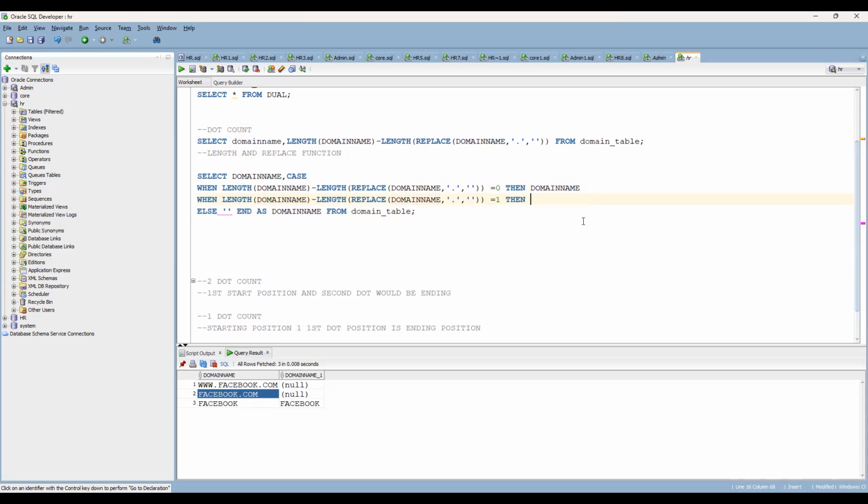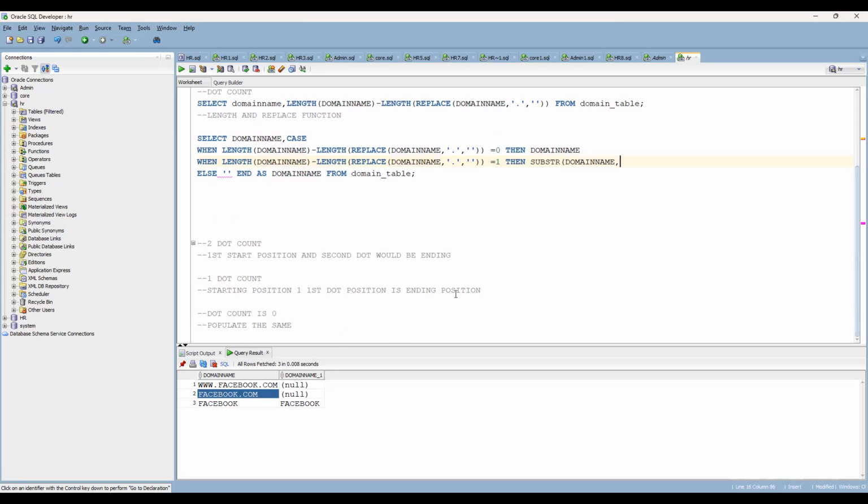Here you have to use the substring function. Here you can see, in substring, the domain name, from where to where you want to fetch. In this case, for the domain name, you have a single dot, which means, as I have already mentioned, if it is a single dot, the starting portion will be 1 and the ending portion will come from where the first dot is present. Now you have to mention 1 here.